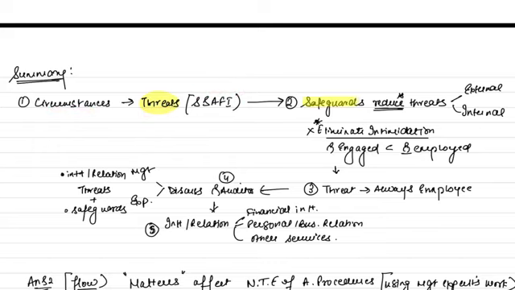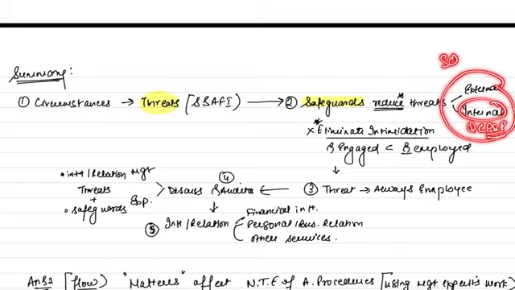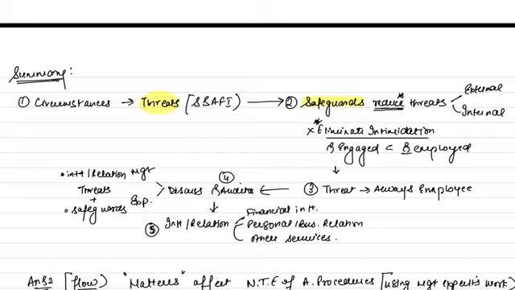After the threats, you talk about safeguards. Safeguards which can help to reduce the threat. These safeguards can be external, that means professional standards, regulation, legislation, or it can be internal, that is quality control policies and procedures, same as your SQC1 concept that we studied. Then safeguards can reduce but they cannot eliminate the threat. In case of an expert engaged by the entity, threats to objectivity will be lesser than the expert employed. Always remember, threat will always be present.